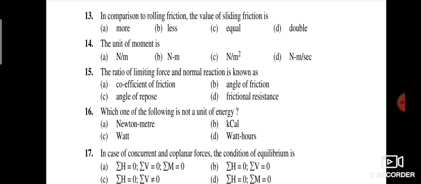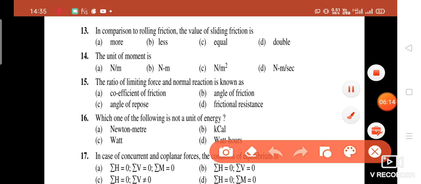Next question is, which one of the following is not a unit of energy? You have four options: A, Newton meter, B, kilocalorie, C, watt, D, watt hour. So guys, your right answer is watt hour.